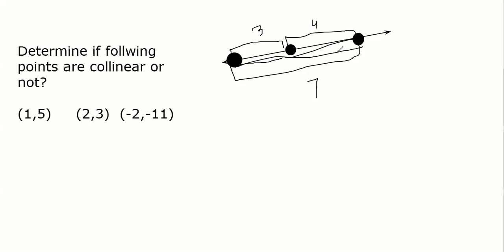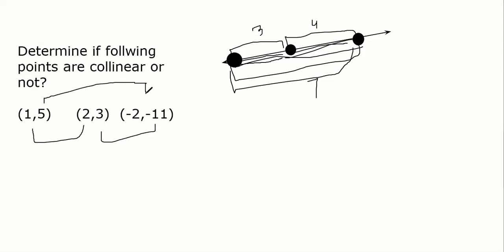It will form a triangle. So if the sum of the distances between two pairs of points is equal to the distance of the other pair, then obviously they are collinear, right? So in this case, we'll find the distances between these points and see what happens.